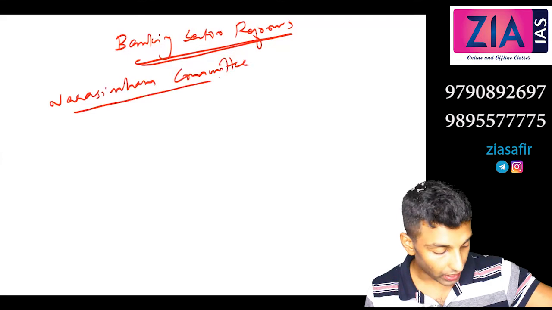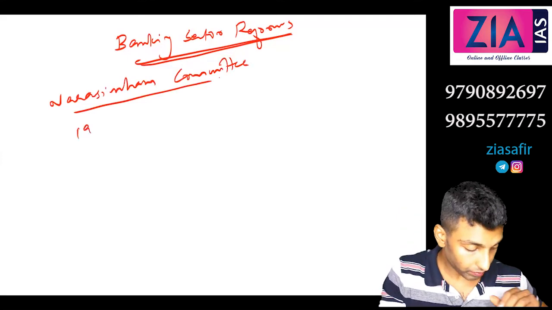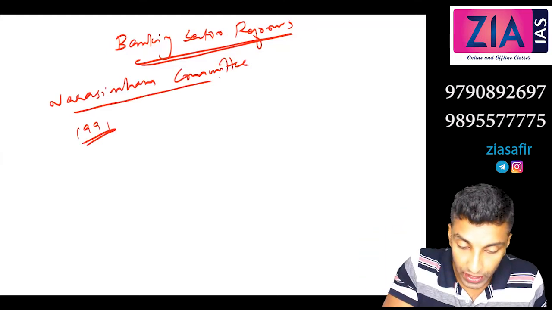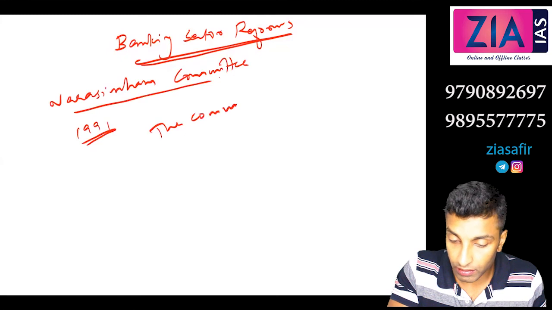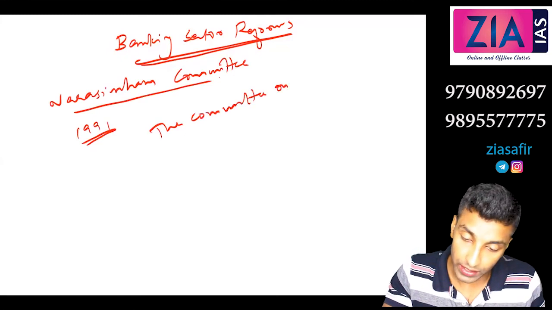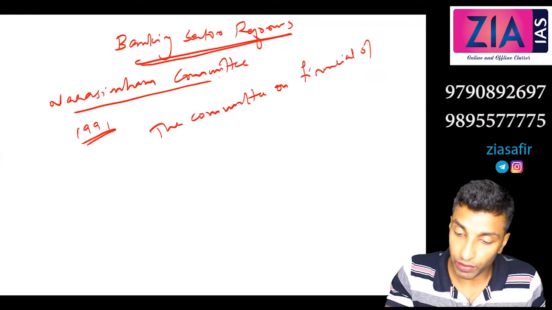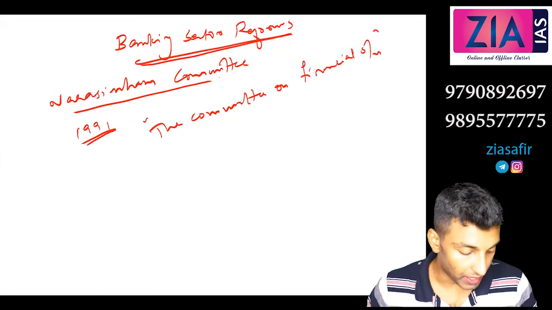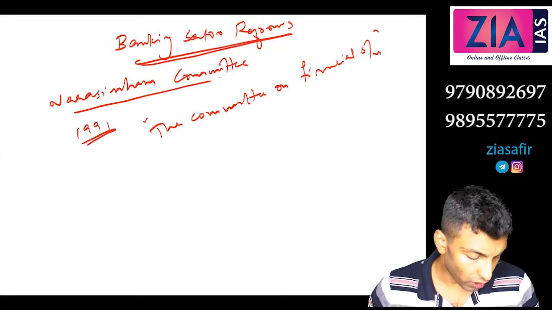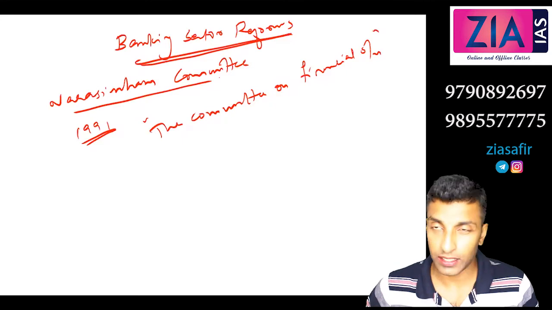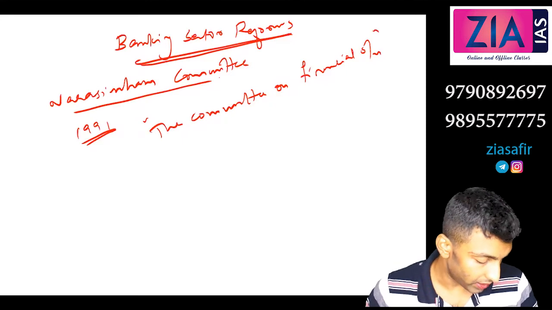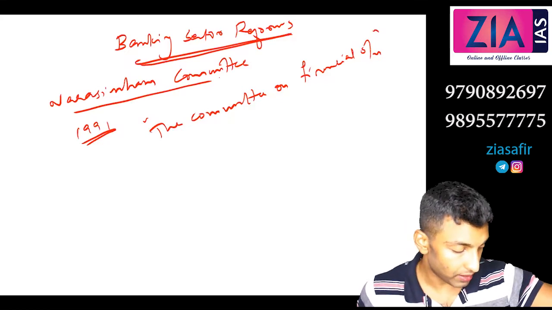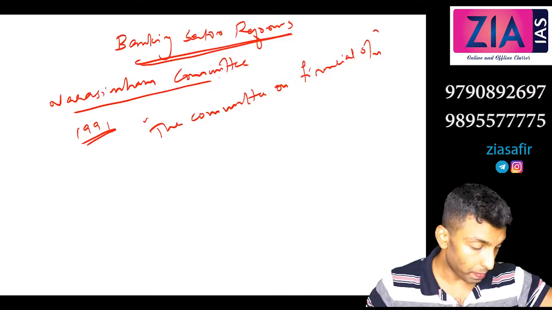Okay, you give under that you can write: in 1991 government set up the Committee on Financial System. The name of the committee is the Committee on Financial System. The Committee on Financial System under the chairmanship of Mr. M. Narasimham, former governor of RBI. So Narasimham was the chairman, who was a former governor of RBI. And this is very important because most of the recommendations were actually accepted by the government. Okay, so we can see the recommendations.